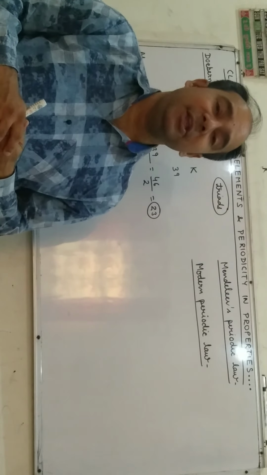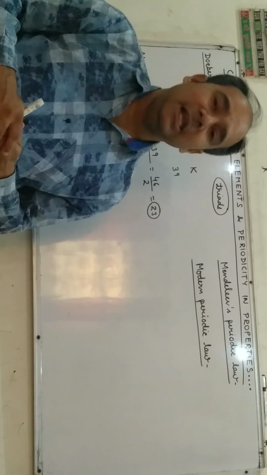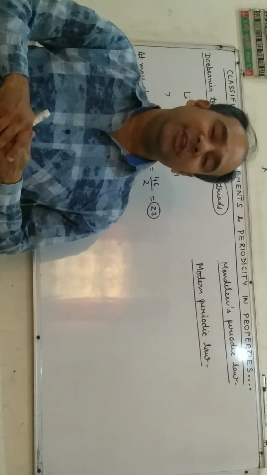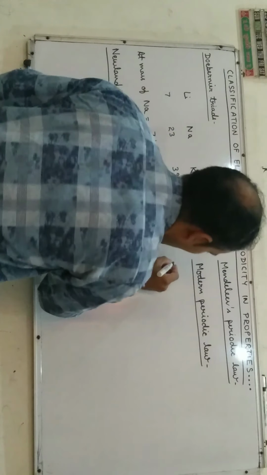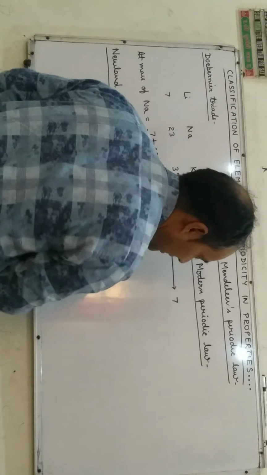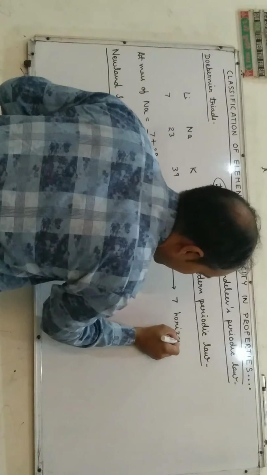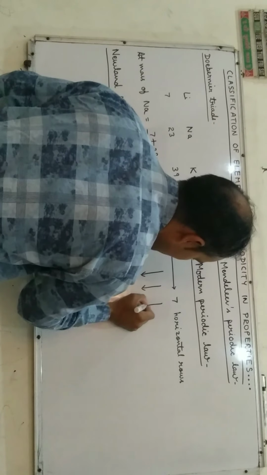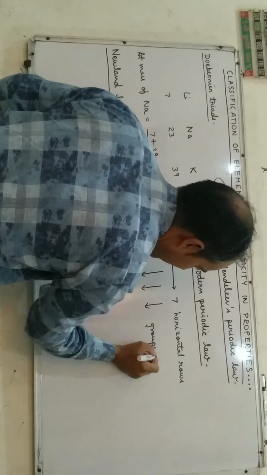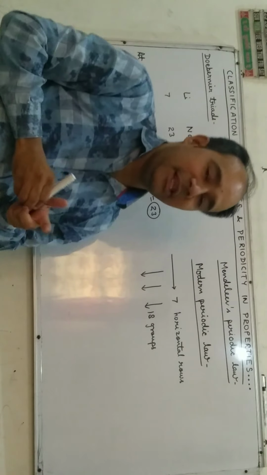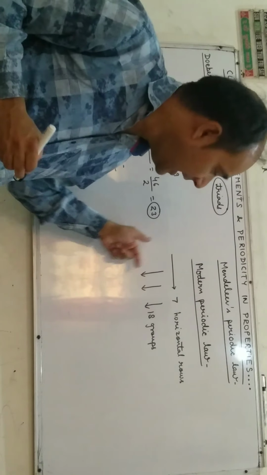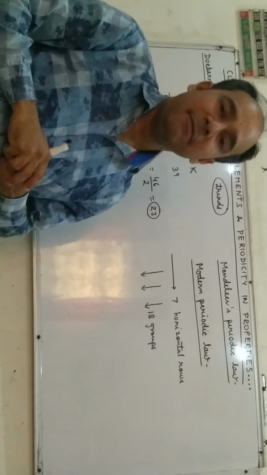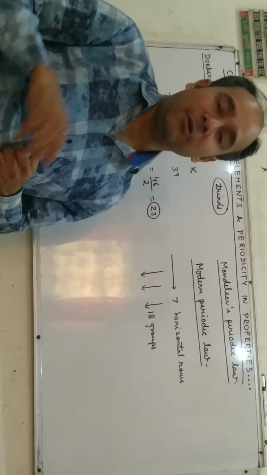That is, if we arrange elements in increasing order of atomic number, elements repeat their properties after regular intervals. In the modern periodic table, there are 7 horizontal rows called periods, and 18 vertical columns called groups. Elements in the same group show similar physical and chemical properties due to similar electronic configuration.